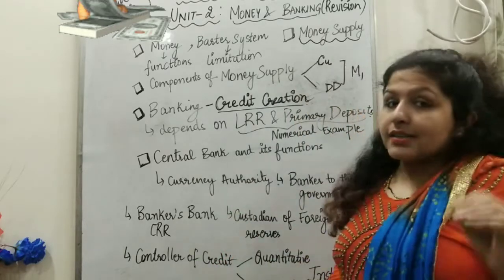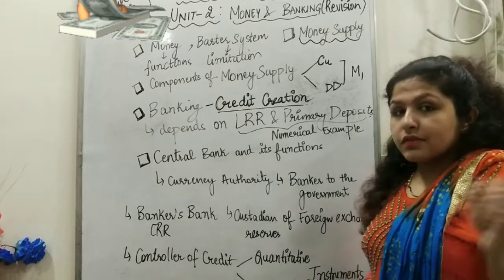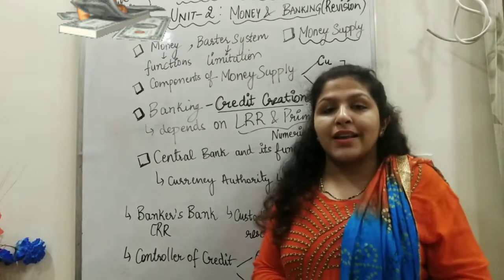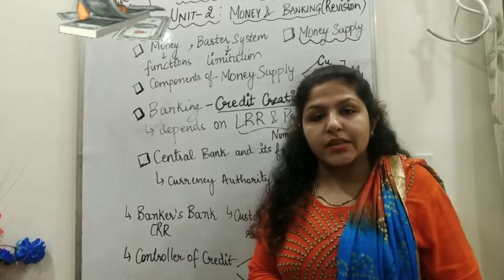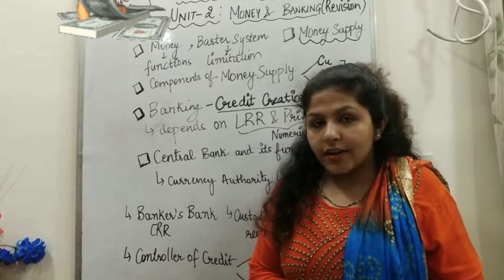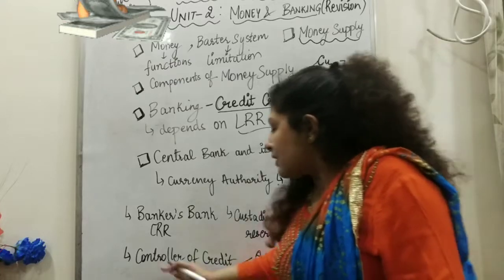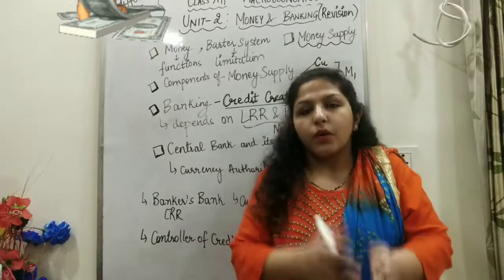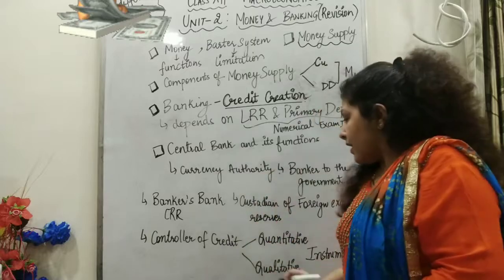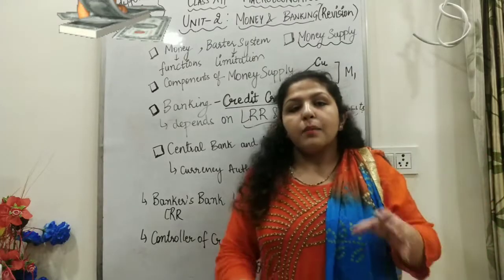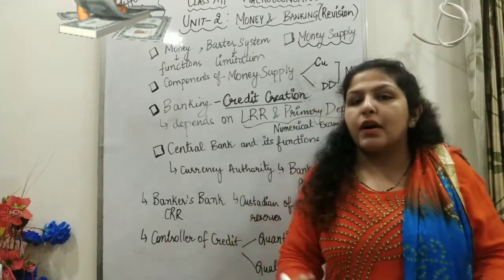Next, it is a keeper of the foreign exchange reserves. Basically, the central bank is obliged to keep a minimum percentage of foreign exchange reserves, dollars, and gold reserves with them. And last is control of credit. There are quantitative and qualitative instruments. Control of credit is done by repo rate, reverse repo rate, and open market operations.